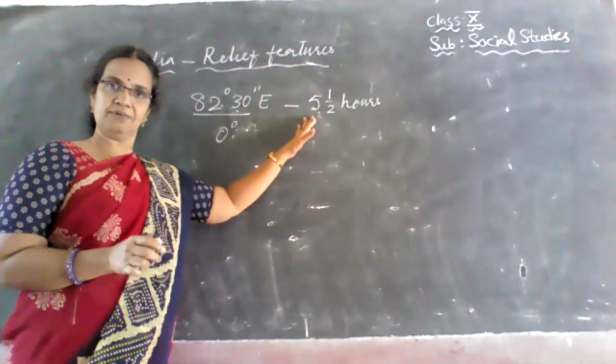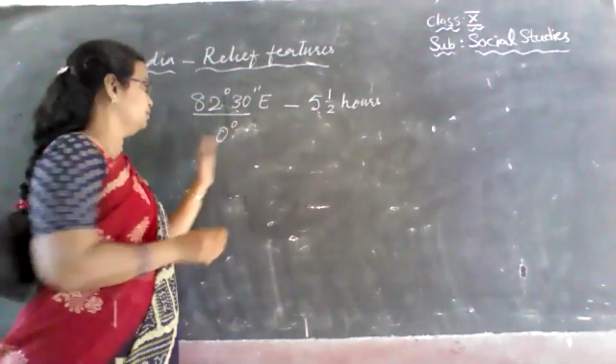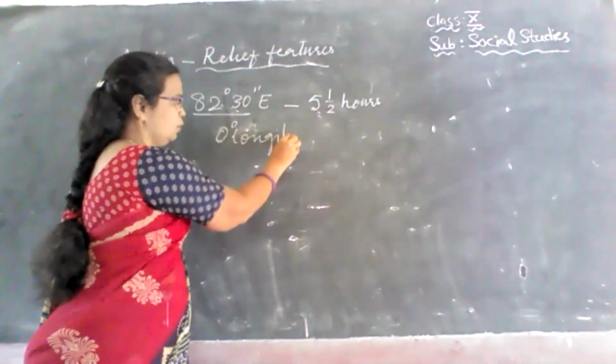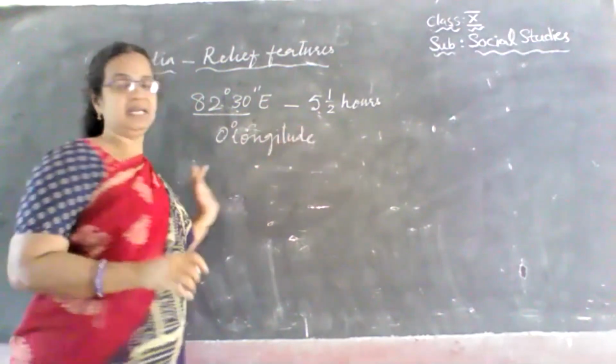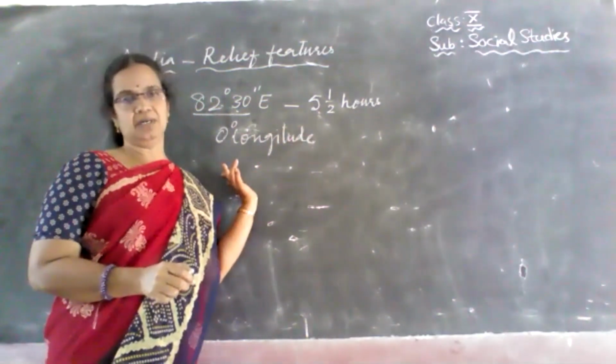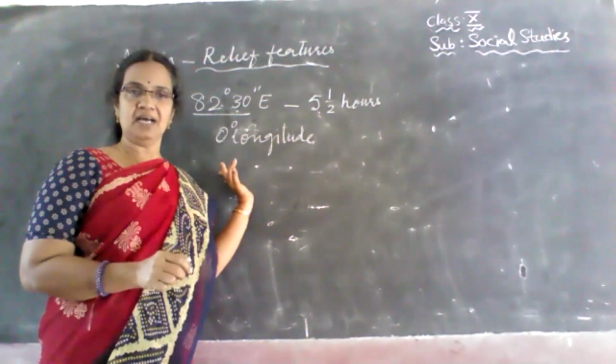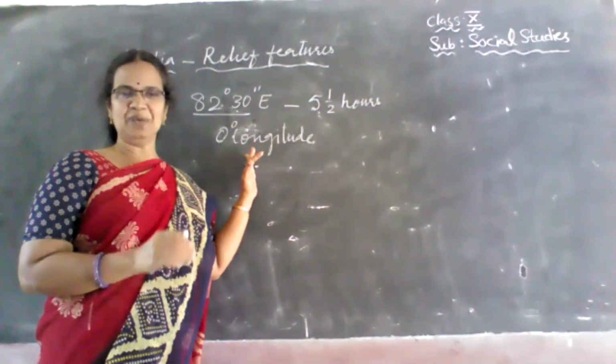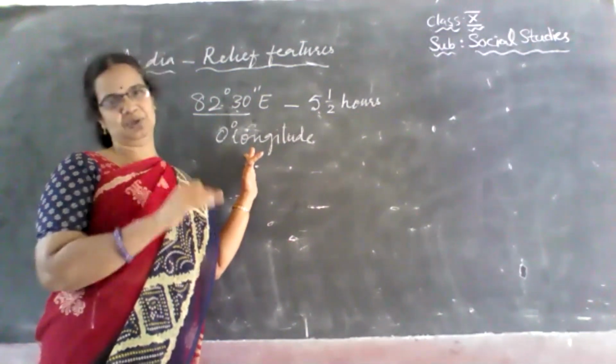We get 5.5 hours prior to the time of 0 degree longitude, which is called the Greenwich Meridian, which passes through London. So we are 5.5 hours ahead of London time. That way you can calculate the time too.